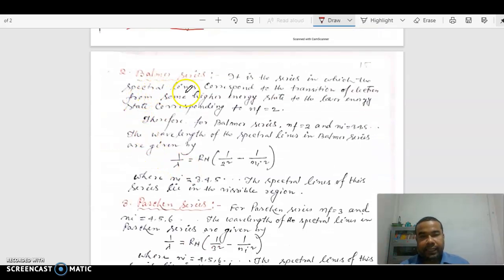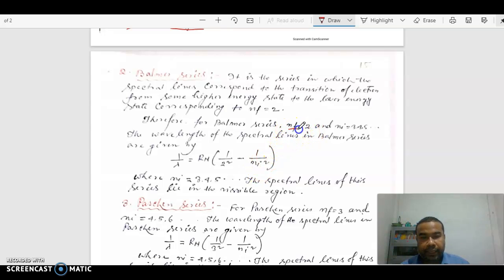Similarly for the Balmer series, the transition of the electron takes place from some higher energy level to the lower energy level corresponding to nf equal to 2. So if you write the wavelength of the spectral lines for the Balmer series, 1 by lambda equals R times 1 by 2 square minus 1 by ni square.